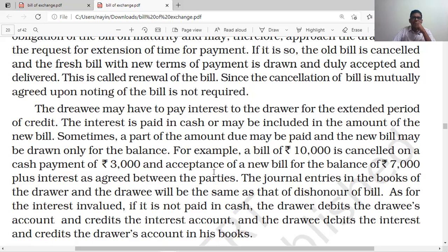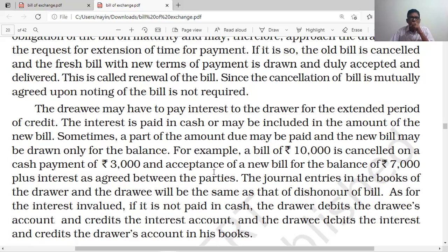The interest may be paid in cash or may be included in the amount of the new bill. Sometimes a part of the amount due may be paid and the new bill may be drawn only for the balance. For example, a bill of 10,000 is cancelled on cash payment of 3,000 and acceptance of a new bill for rupees 7,000 plus interest as agreed between the parties.